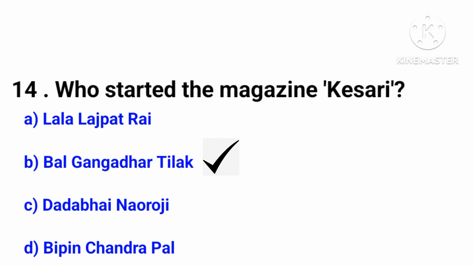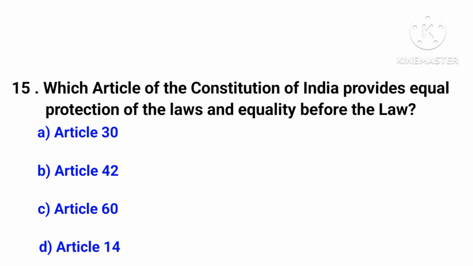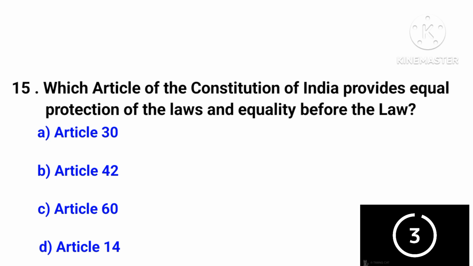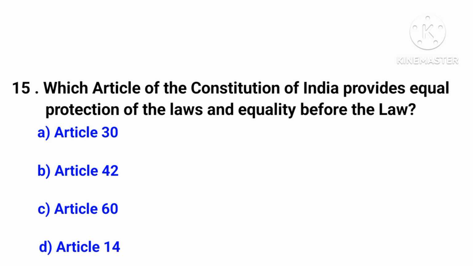The answer is option number B, that is Bal Gangadhar Tilak. Which article of the Constitution of India provides equal protection of the laws and equality before the law? The correct answer is option number D, that is Article 14.